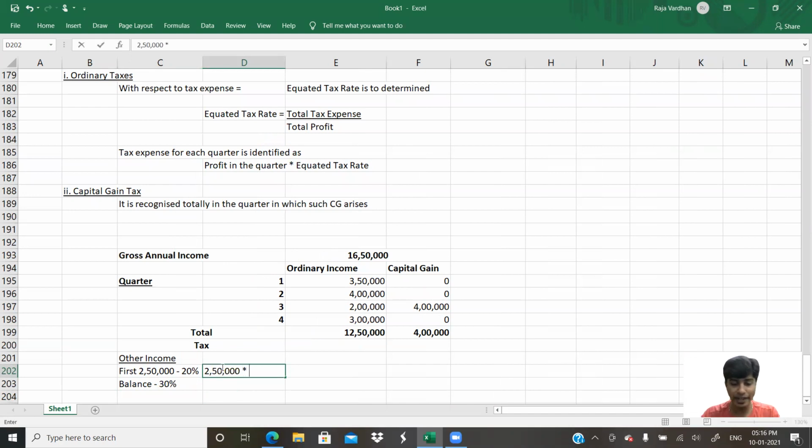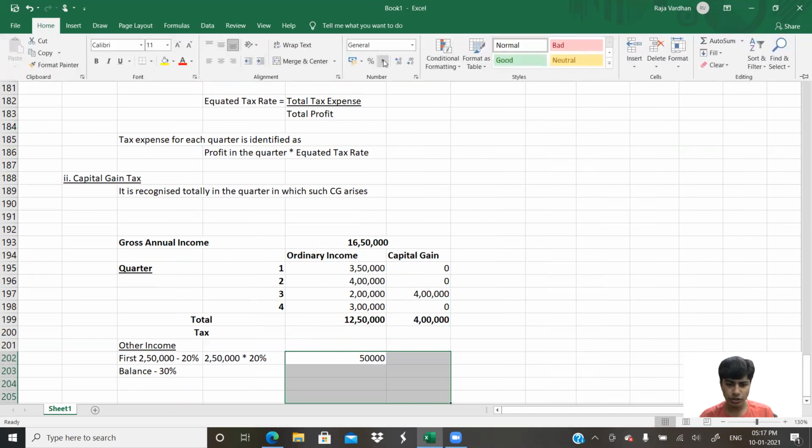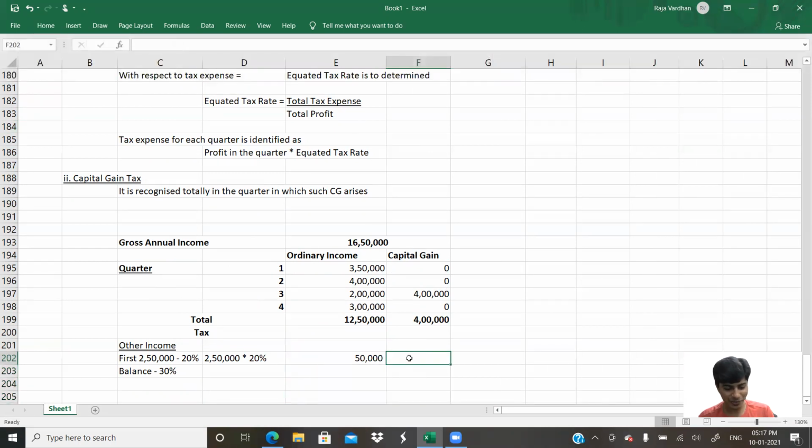So I would have to do the computation as 2,50,000 multiplied by 20%. You get that? I don't want anyone to say that you didn't understand after watching this, so I'm taking a little more time on doing things in detail. If you are sure of it or you know it, you can speed up the video. Or if you feel like listening to it completely, you can continue.